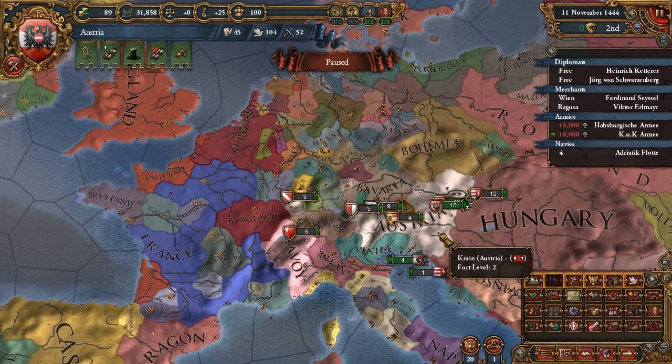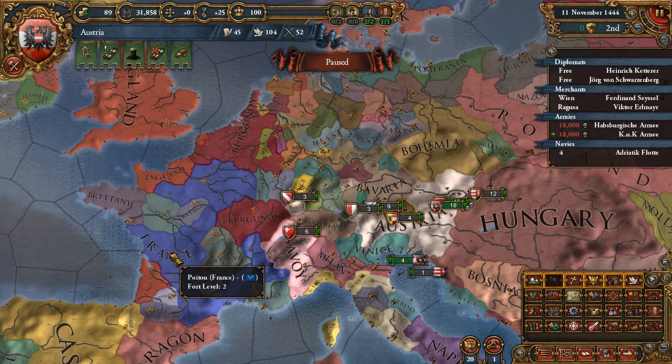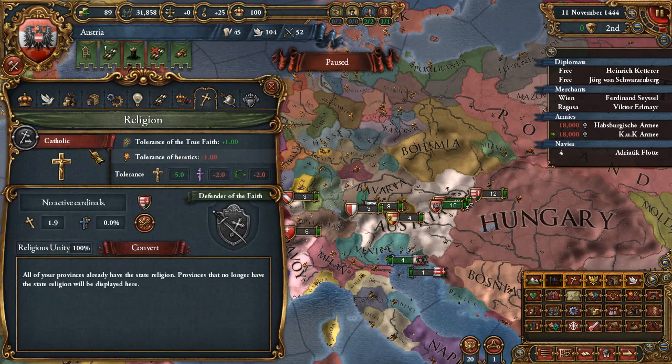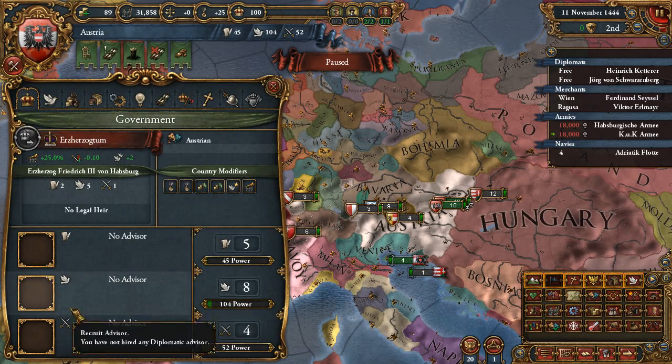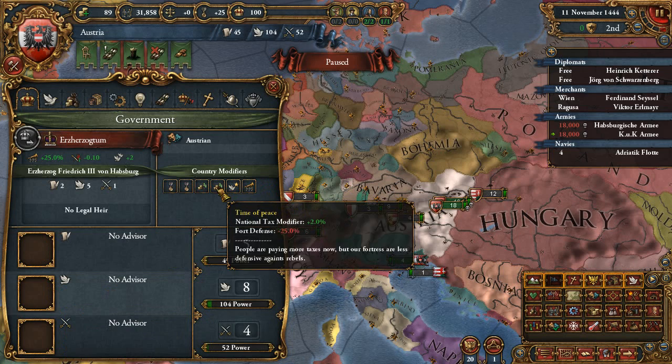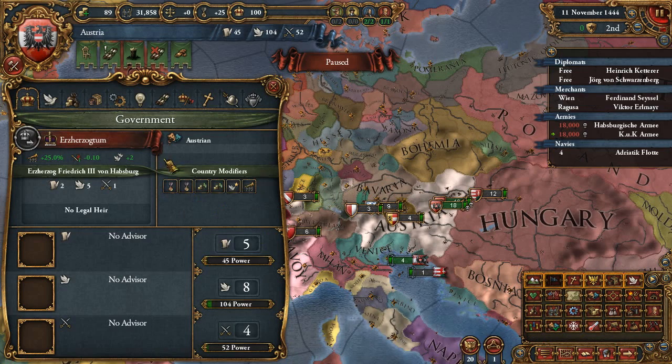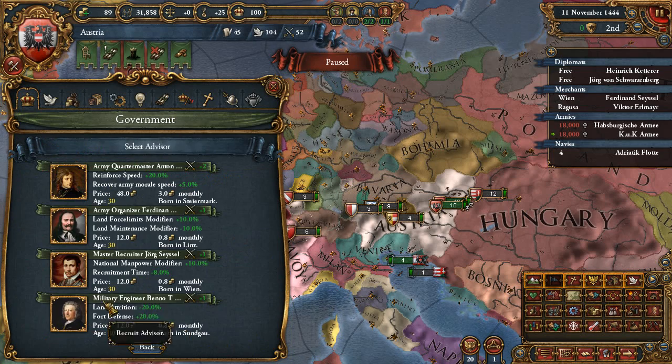I've seen Austria being the courier controller at the start, I've seen Burgundy, I've seen France, I've seen all kinds of stuff. So why do we have additional advisors? Am I missing something? I'm definitely missing something, and I just don't see what and where. But we have more advisors than usual. We have 4, and usually you have 3.